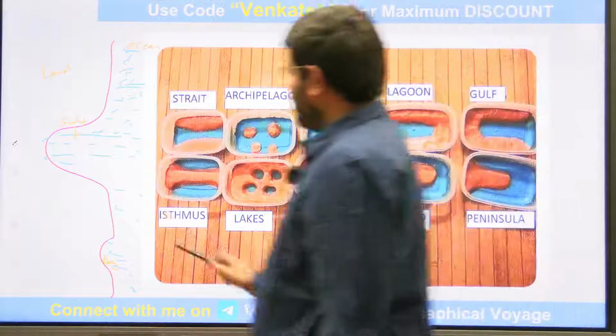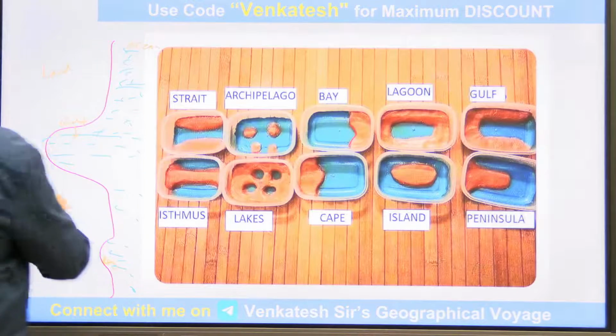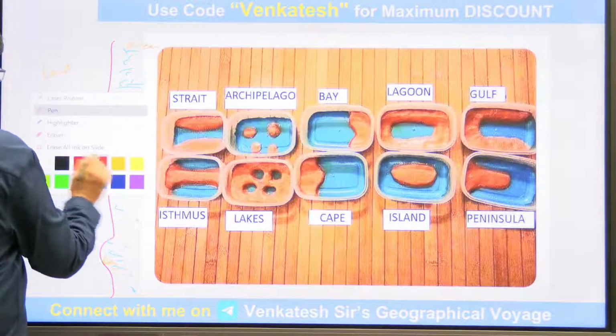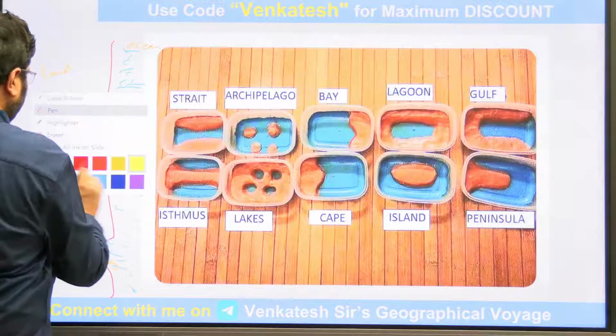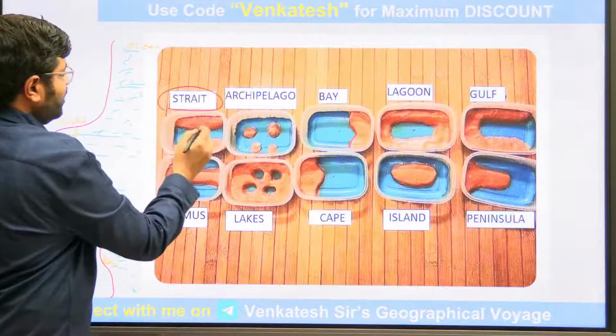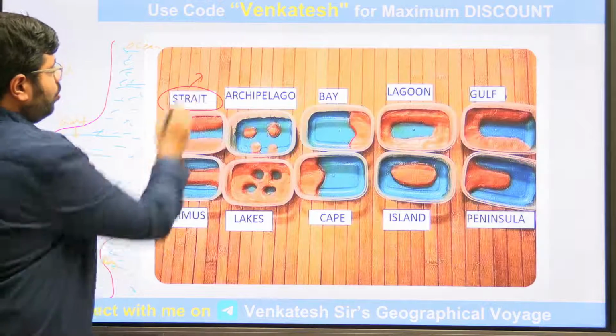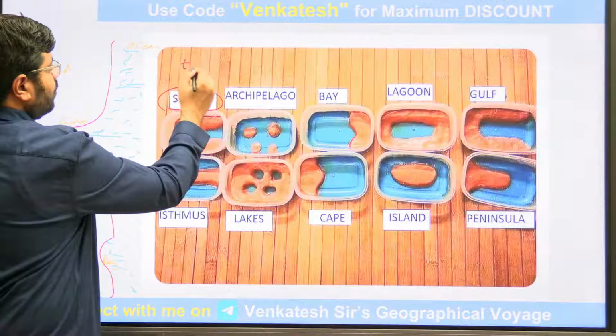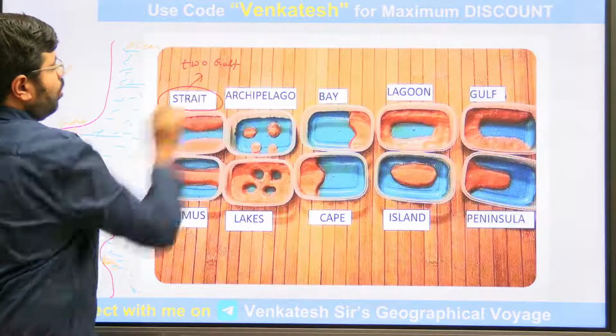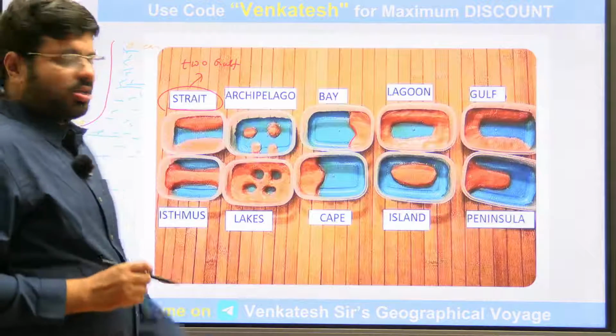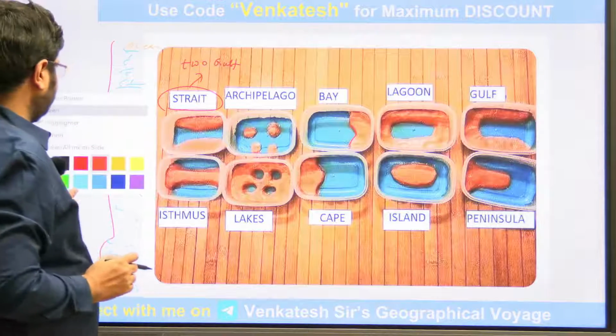You can see sometimes these gulfs are also centers of meeting points of a strait. Two gulfs or two water bodies can also be met by a strait, right?